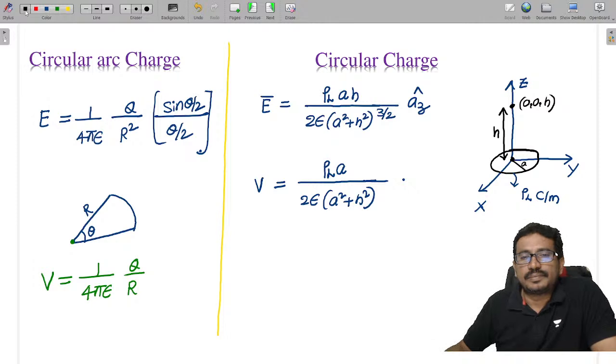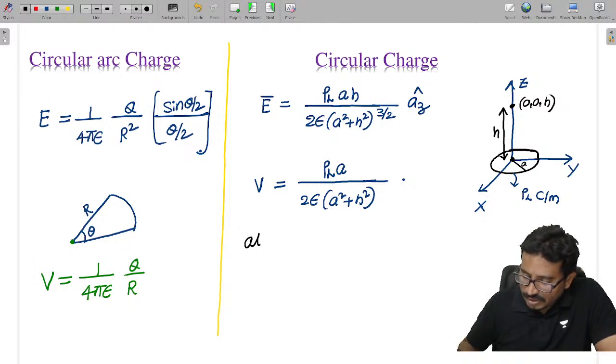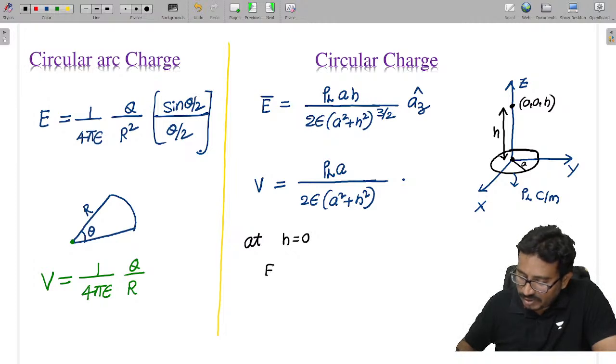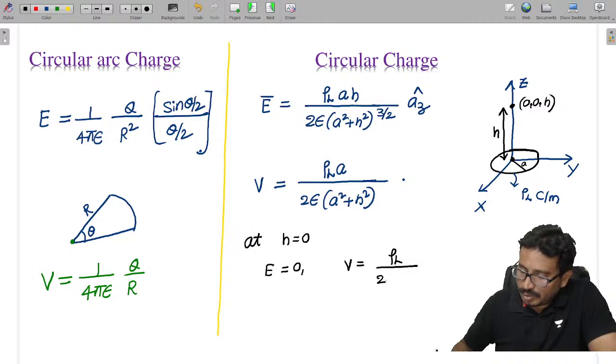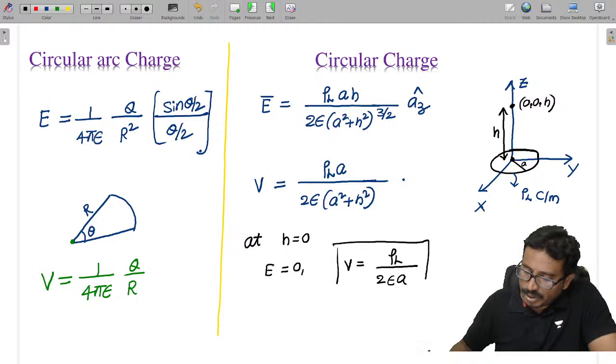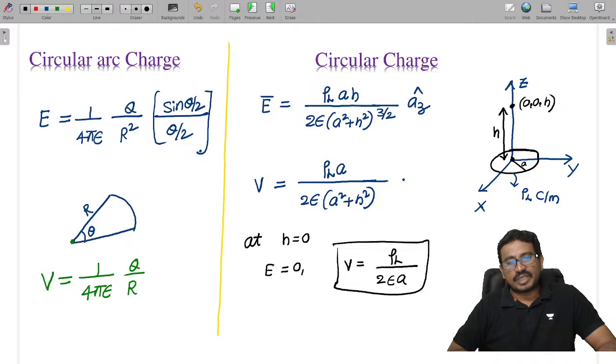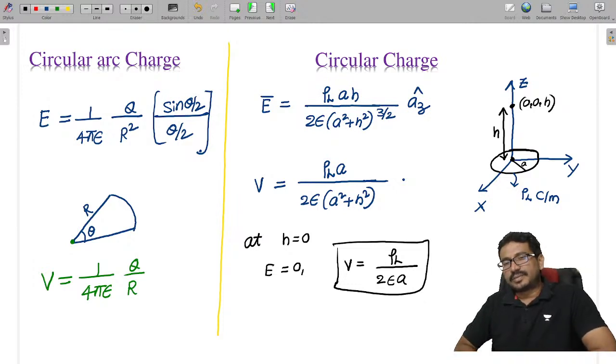Now at the center of the ring, center means the H value is 0. At the center of the ring H is 0. So then what is the electric field? You can see the electric field is 0, whereas the potential is at its maximum value, which is given as rho L by 2 epsilon into A. So the potential is maximum at the center, whereas the electric field is minimum, right?